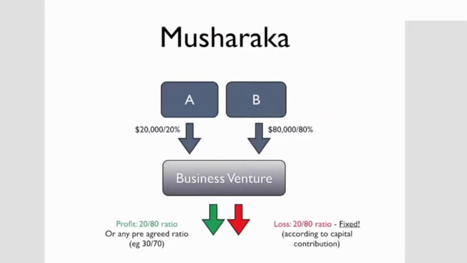When it comes to the loss ratio, this by consensus is fixed. We cannot negotiate, and it is fixed according to the capital contribution. The reason why this is fixed is because it is fair. It is fair that parties share pain equally. It is fair because if you could negotiate, usually the stronger party would negotiate in such a way, with the upper hand, to push more loss onto the weaker parties.